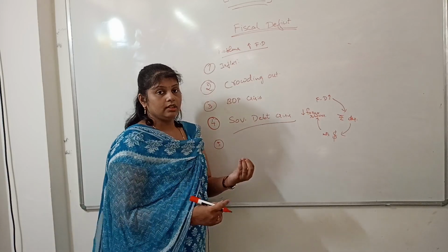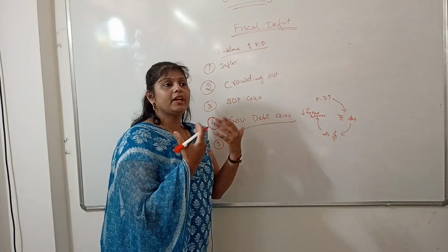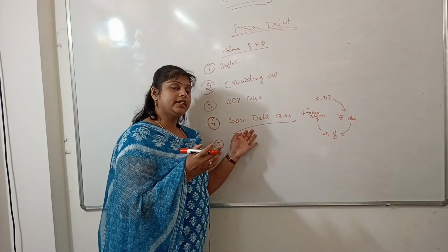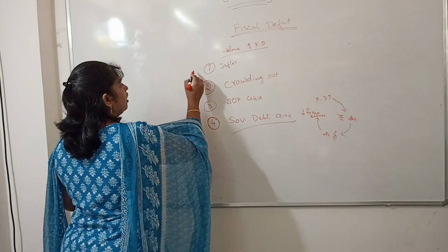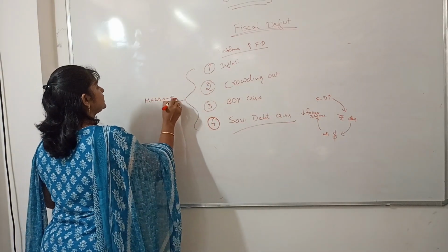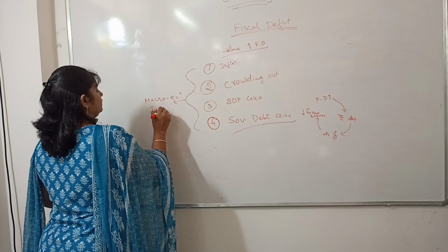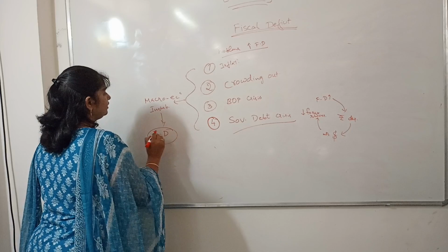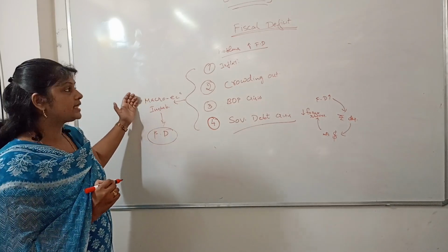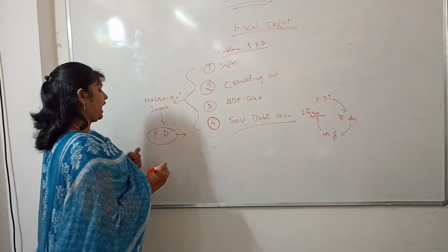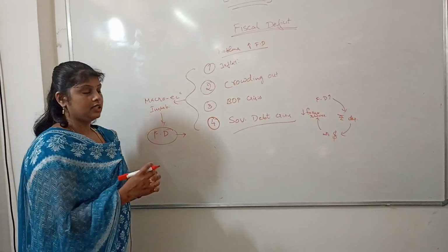That means we are having fewer dollars to pay for our imports in the future. Then we will have a sovereign debt crisis. All these lead to macroeconomic instability. So it is required that fiscal deficit be minimized.